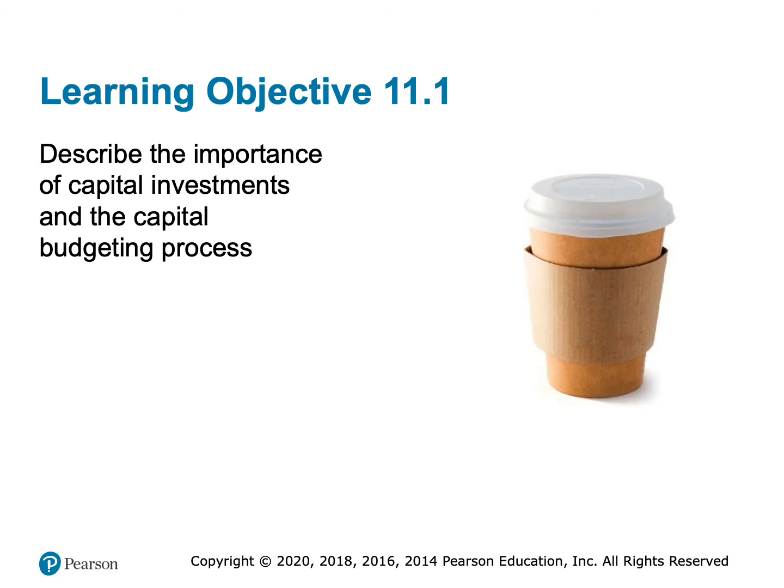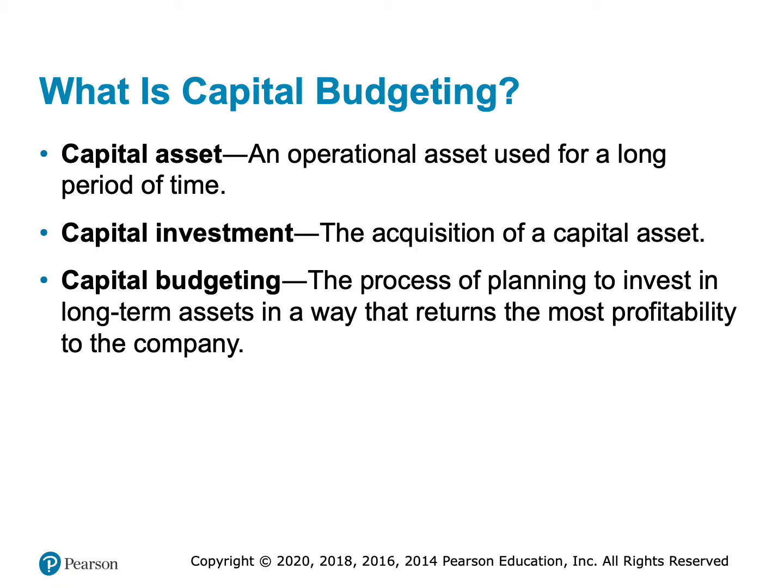Now notice this is capital with an AL, not an OL like Austin and Washington, D.C. So we're talking about buying really big, expensive assets, assets that we're going to use for a long time in our business. So these are things like equipment, machinery, expanding our operations, vehicles, opening new plants, things like that. So obviously we have to plan for these.